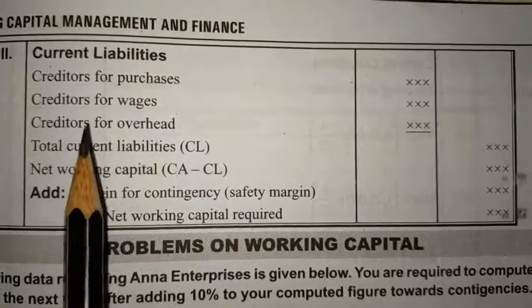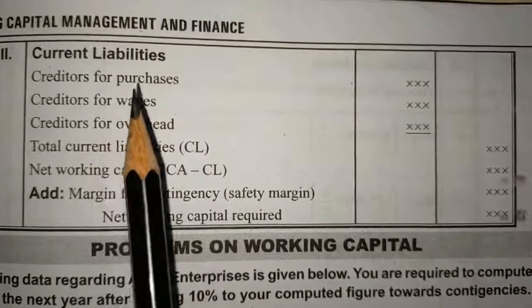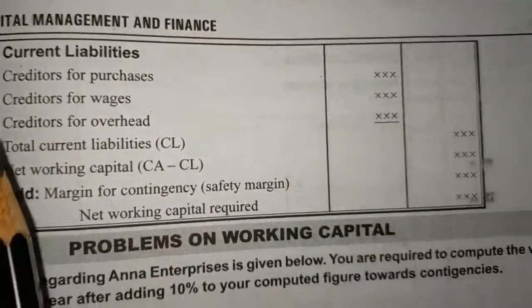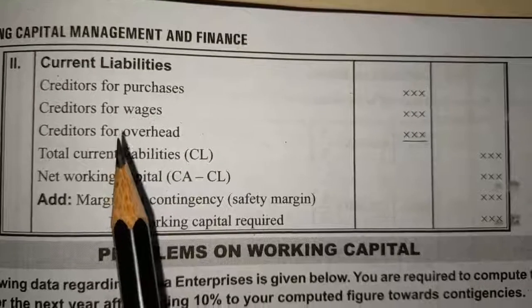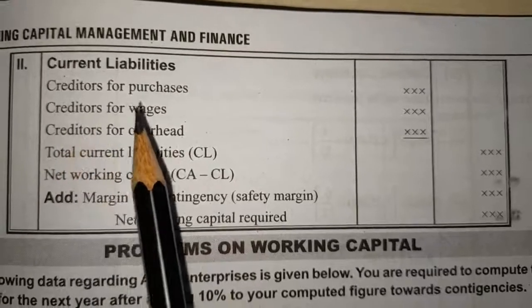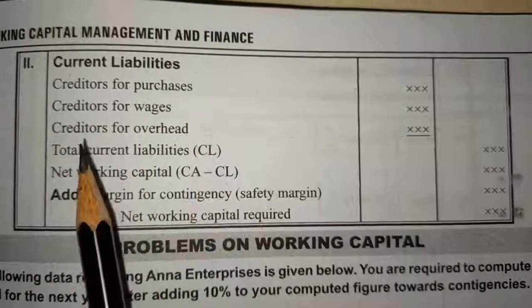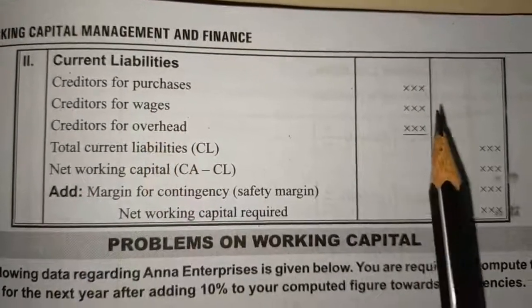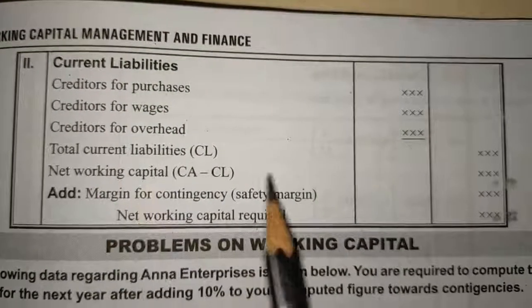Now we will discuss current liabilities. The liabilities which are going to be liquidated within a year will be considered as current liabilities. Creditors for purchase, that will be considered as current liability. Creditors for wages, current liability. Creditors for overhead, current liability. Then add them together and write the total amount in the external column, total current liabilities.